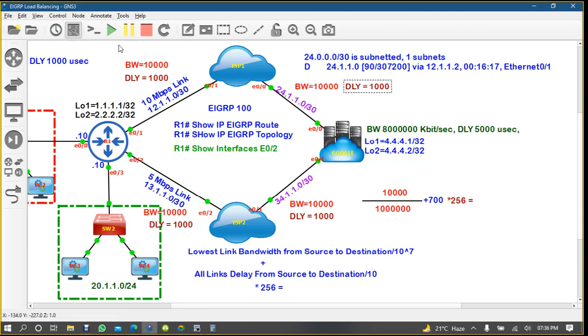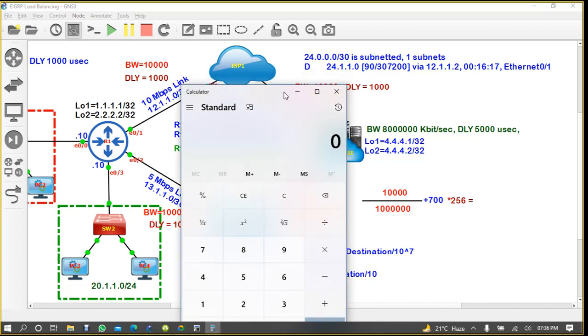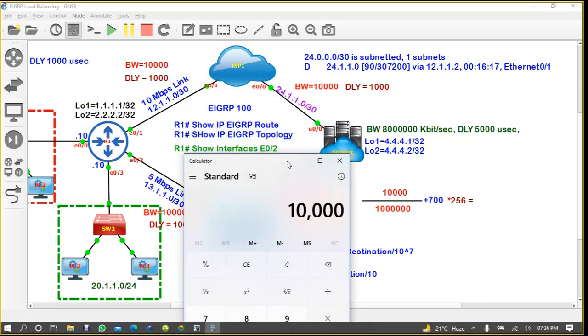Bandwidth is 10,000, delay is 1000, bandwidth is 10,000, delay is 1000, right? So let's take the calculator. 567 divided by 10,000.